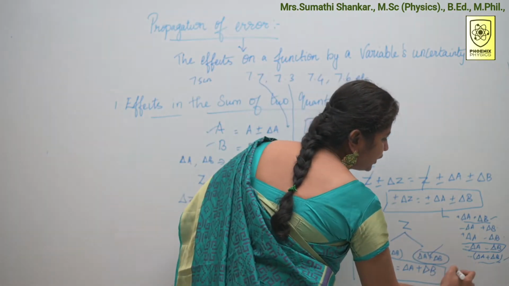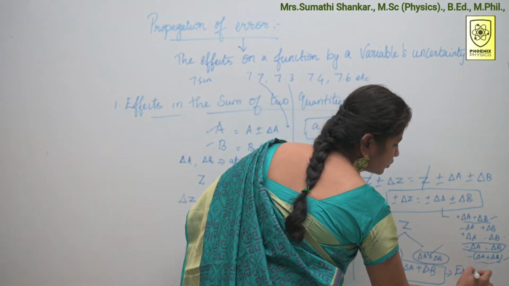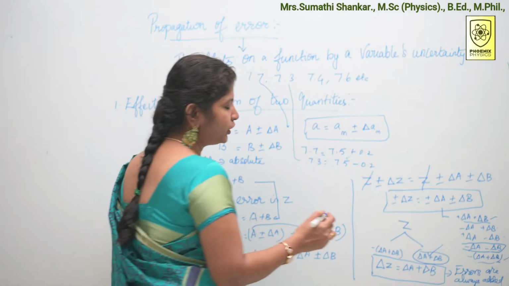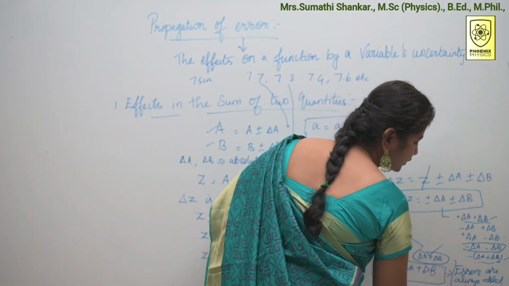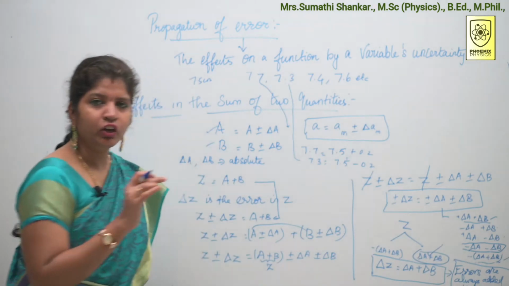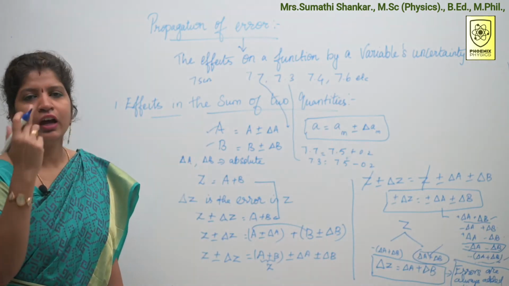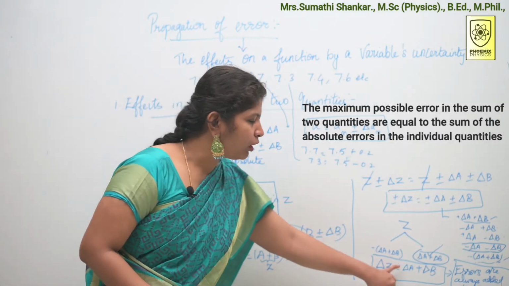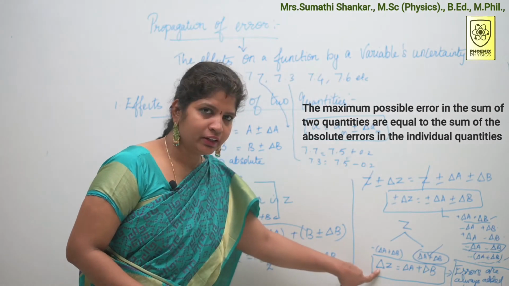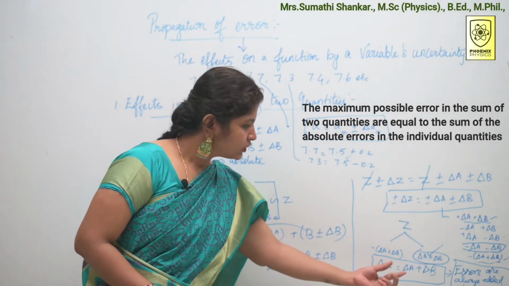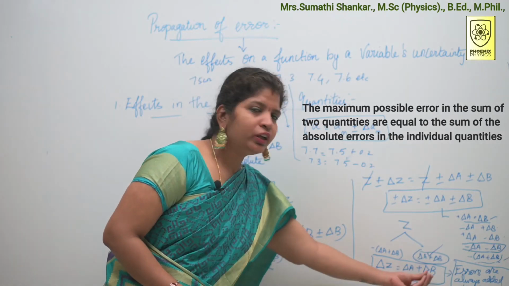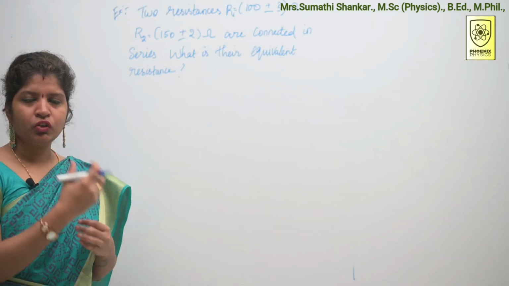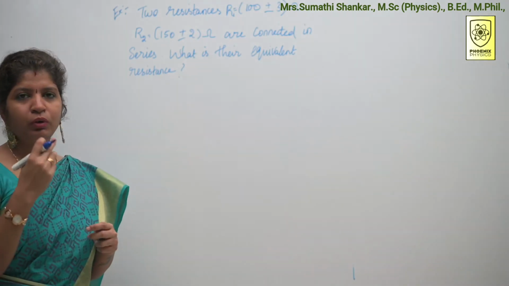Or we can say errors are always added, they cannot be subtracted. Don't forget this, errors are always added together. We cannot subtract one error from another error. The maximum possible error in Z is equal to the sum of absolute errors in the individual quantities. Just now we saw the derivation, errors in the sum of 2 quantities.